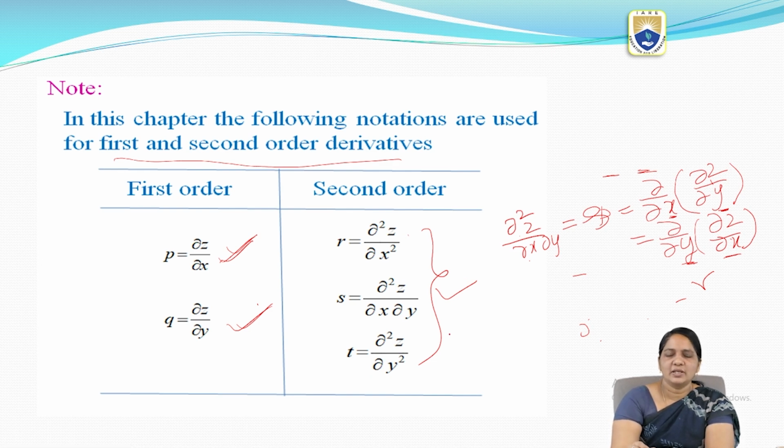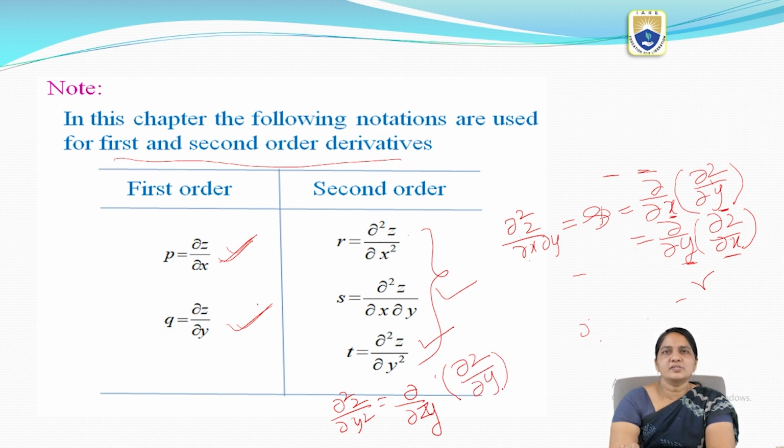Next coming to t, that is dou square z by dou y square. So dou square z by dou y square equals, how can we write, dou by dou y of dou z by dou y. So this we are denoting with t.